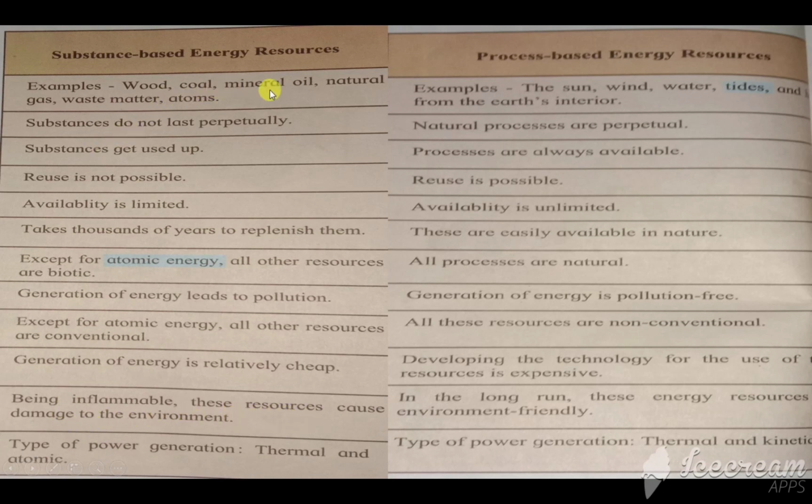Obviously, when we burn all these things, there is pollution in the environment and this damages the environment also. In the long run, these energy resources are environment friendly. So, this will not harm the environment. Type of power generation, thermal and atomic. Type of power generation, thermal and kinetic.